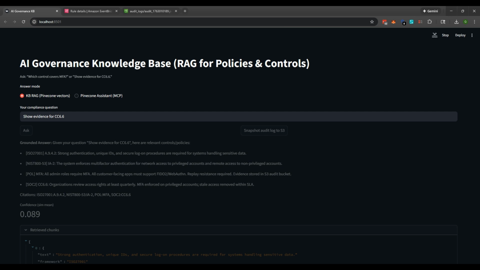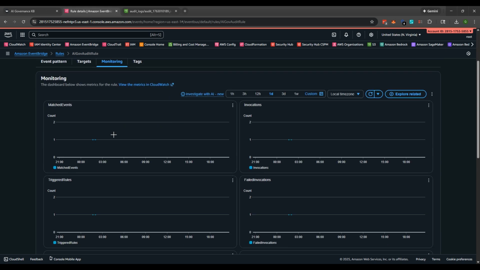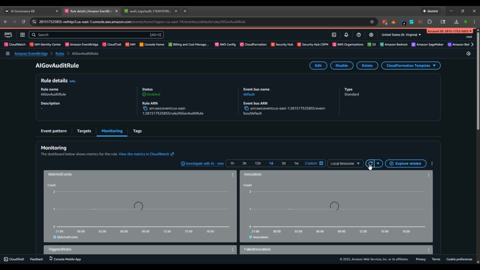Okay. And before I go to show you the Pinecone Assistant, the other thing is to show you that I have a rule in EventBridge. So as you see here, I'll just refresh.